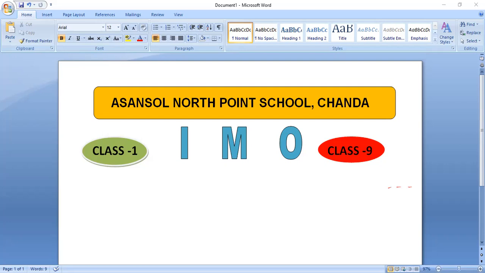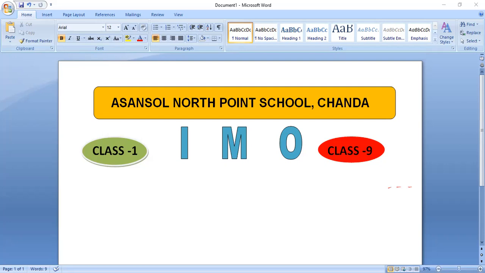The remaining sums, which are quite obvious, we will leave as homework. Those sums are the same as our RS Agarwal book. So those sums we will leave, and the remaining sums we are going to discuss. So without delaying, let us start the class.